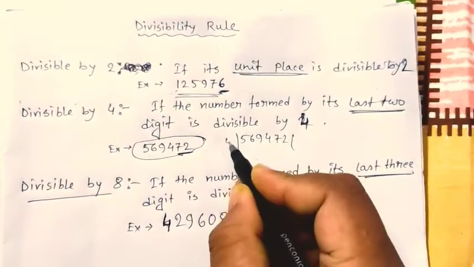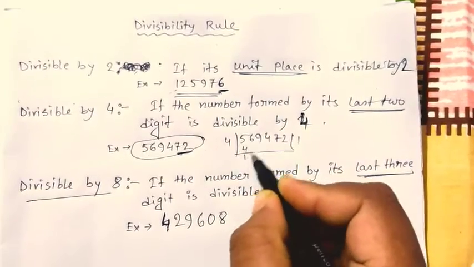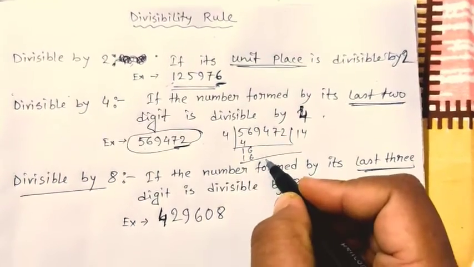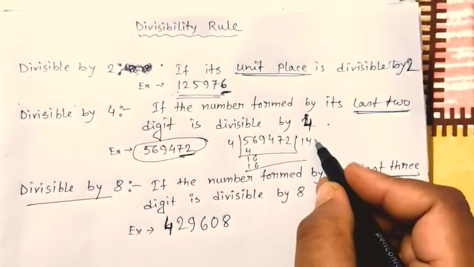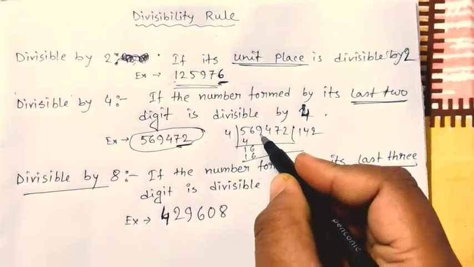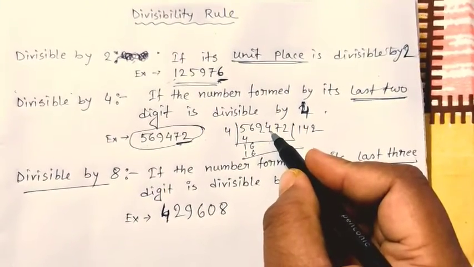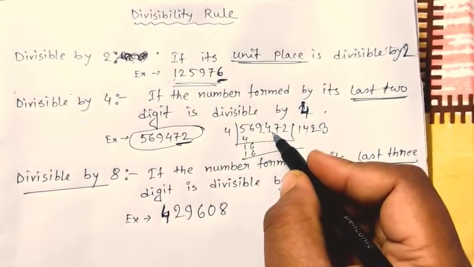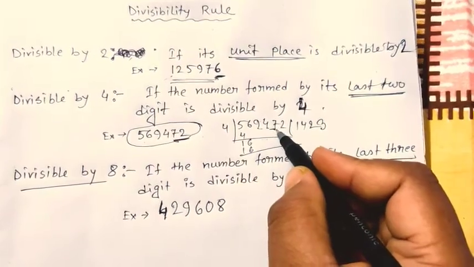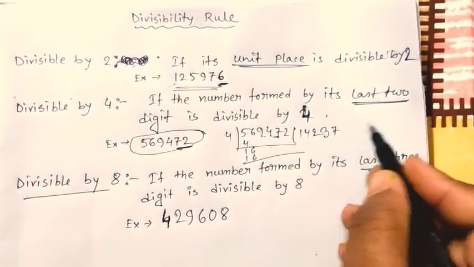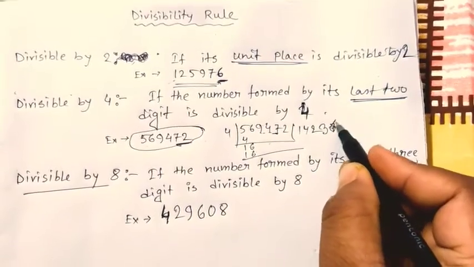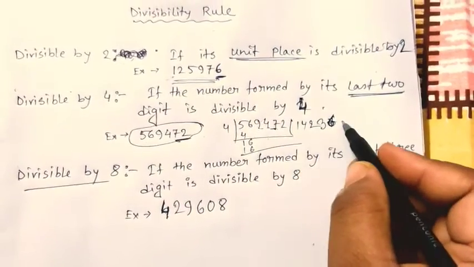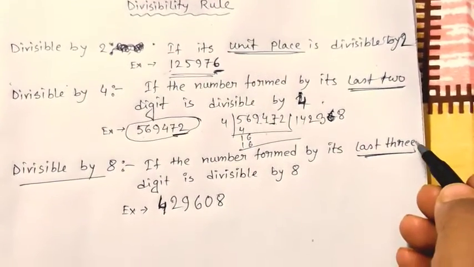So if I divide it by 4, 4 ones are 4, so 1 carry, 1 16, 4 fours are 16, then 9 will come, 4 twos are 8, 1 will be the remainder, 1 4, 14 will come here, 14, 4 threes are 12, so again 2 will be the remainder, 2 7, 27 will come, so 27, 4 sevens are 28, no, 4 sixes are 24, and 3 will come here, 3 2, 32, so 4 eights are 32.